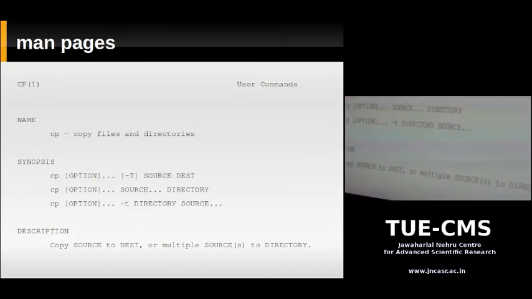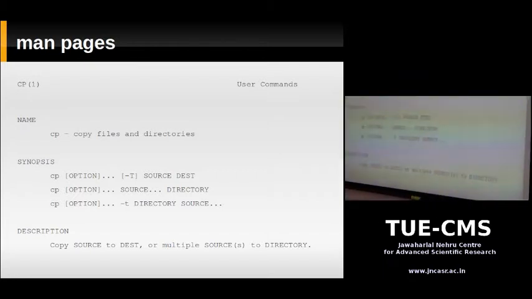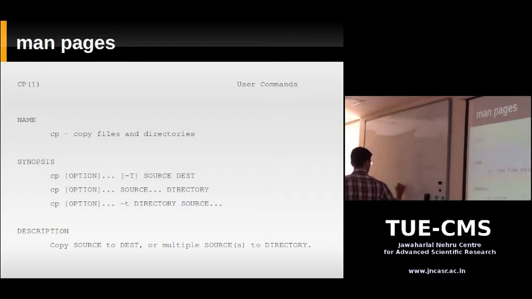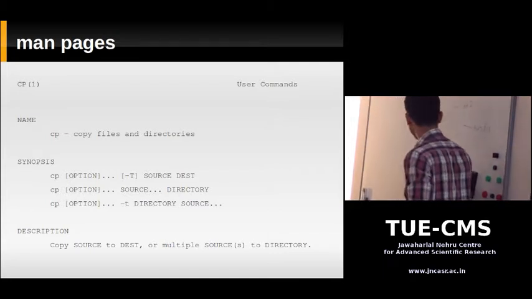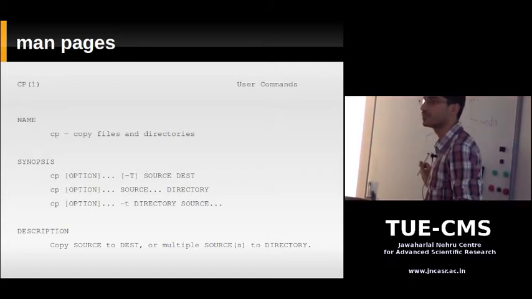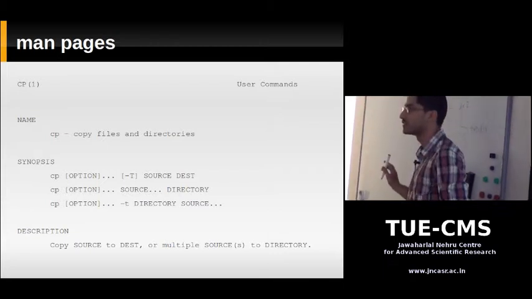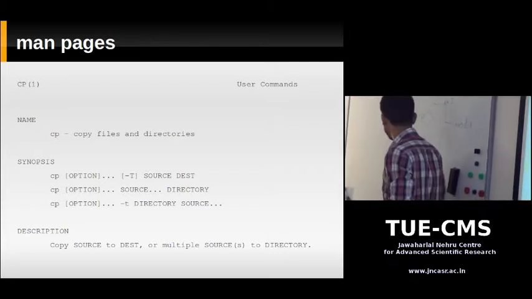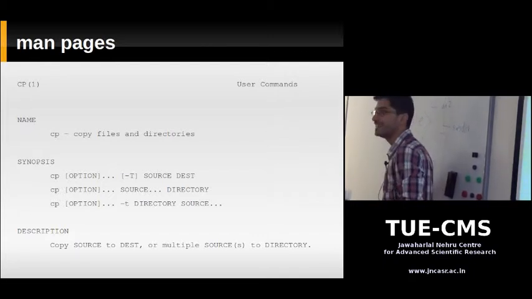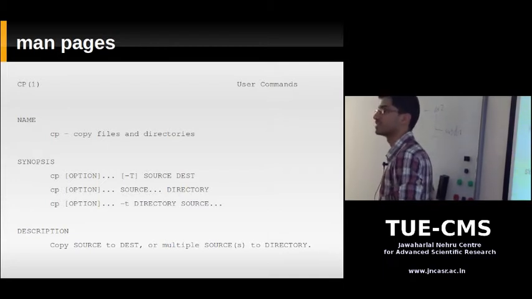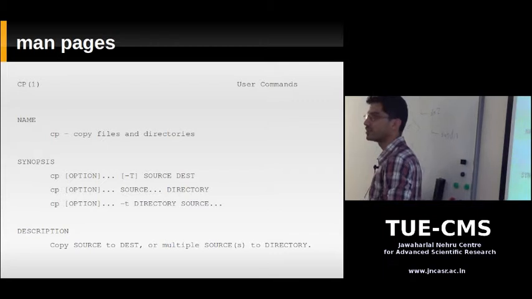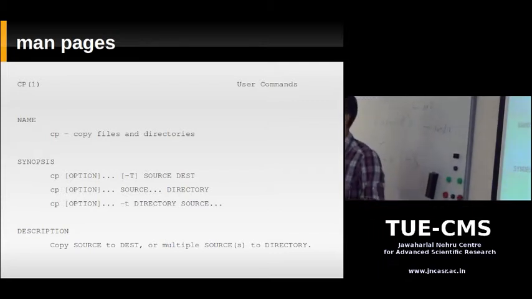Most man pages for most commands will look something like this. There's one more thing I'll tell you. You might find options which are separated by a pipe symbol, a bar. So you might find something like this. What does the bracket tell you? The bracket tells you that it's optional. You can supply -t or -s if you want. But what does the bar tell you? It means or. You can supply -t or -s, but not both. So this is like mutual exclusion. You can either give the s option or the t option. It's not there in the cp command, but you'll find it in other commands.